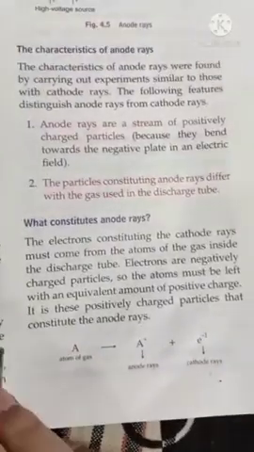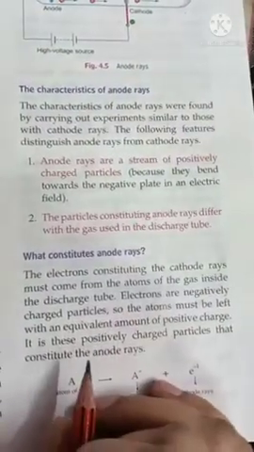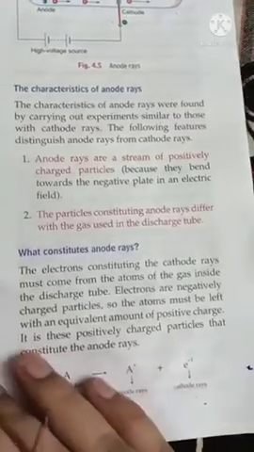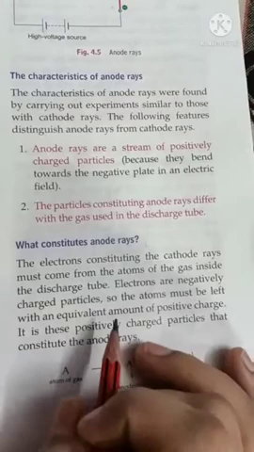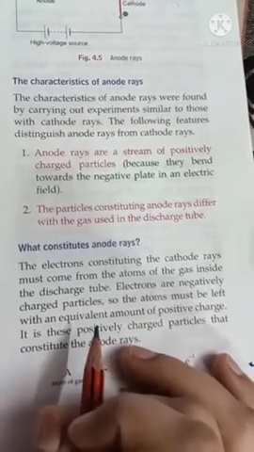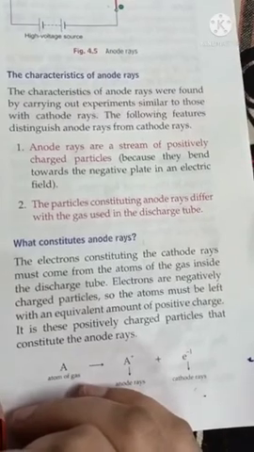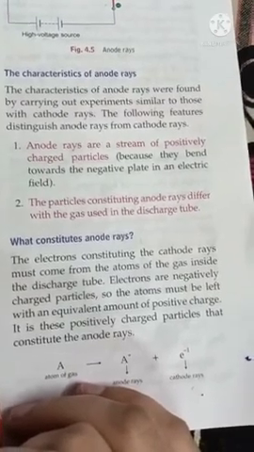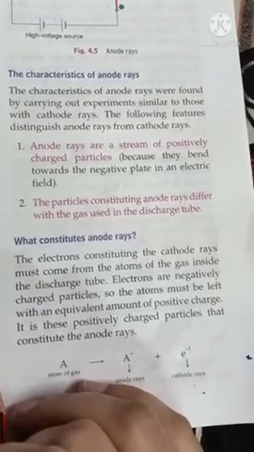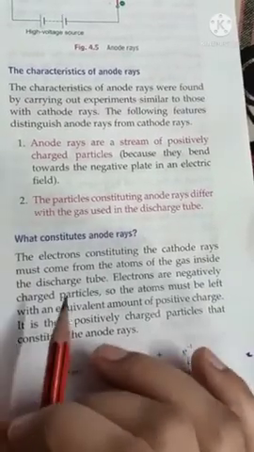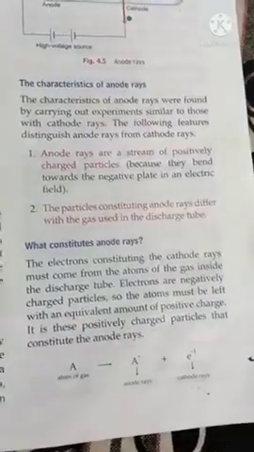Now what constitutes anode rays beta? We know that the electrons constituting cathode rays come from the atom only. Now when electrons, negatively charged particles, come from an atom, the atom must be left with an equivalent amount of positive charge. That positively charged part constitutes the anode rays.